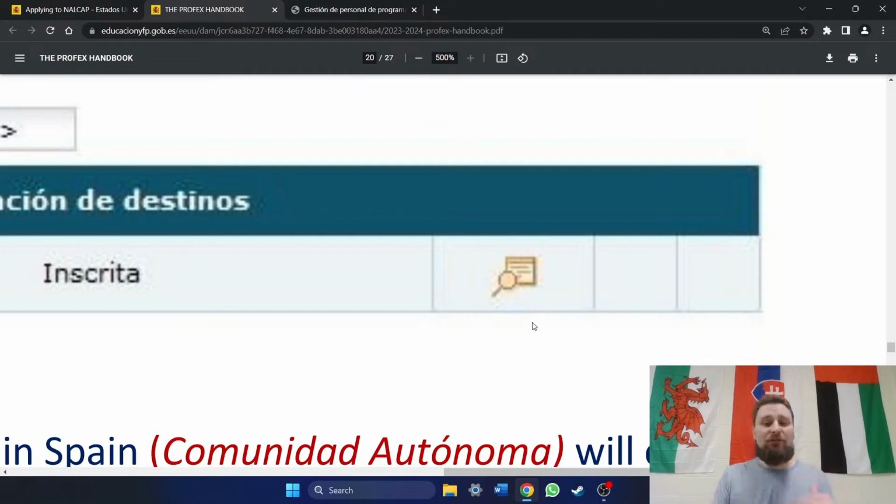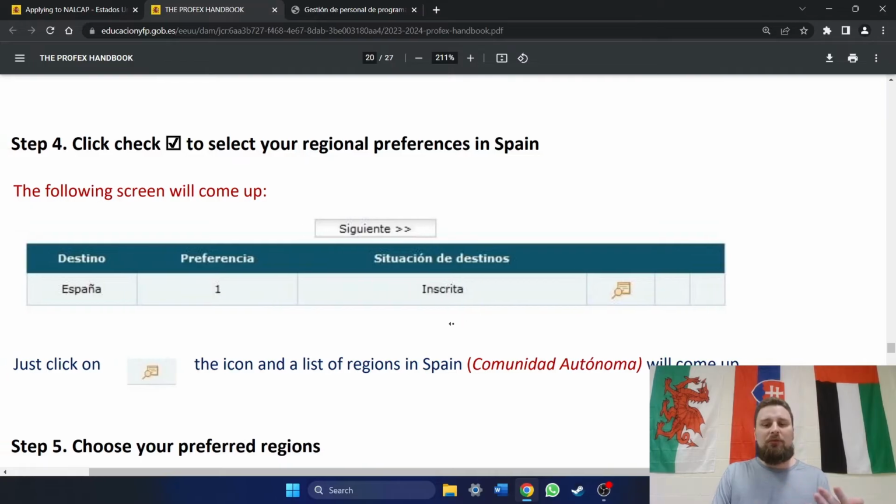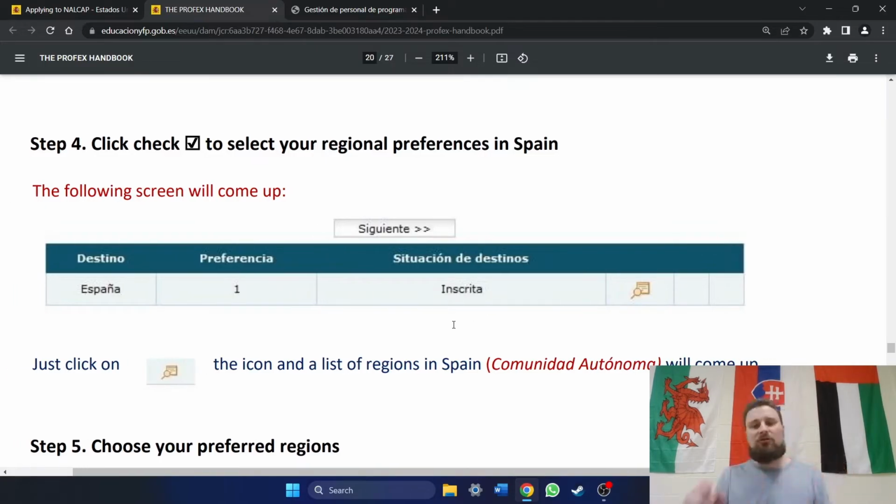Now, after you select your regions, it changes to this icon. So if it's a box with a check mark, it's indicating that you have not yet selected your preferred regions. If you are checking through your application, making sure everything's there after you've done everything, then you'll see this, meaning, I guess, that it's signaling that you have already selected your region preferences. So it's going to be the first time through, at least this year, it was a box with a check mark. Just click on it, okay? You're going to click on it.